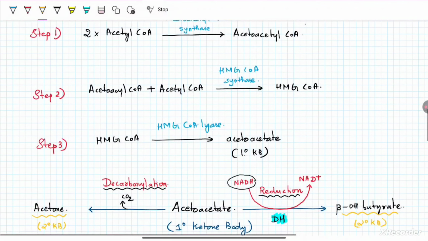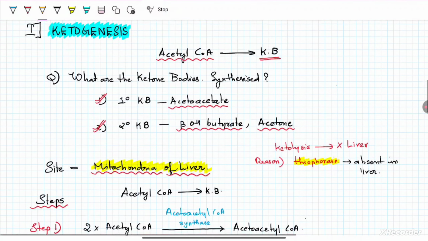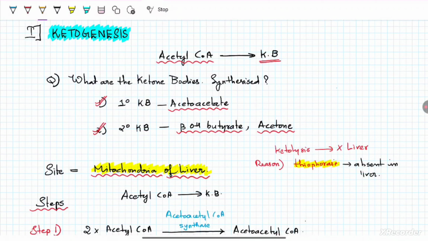Now summarizing ketogenesis. In ketogenesis, acetyl-CoA is getting converted to form ketone bodies, and the ketone bodies that are synthesized are primary ketone bodies and secondary ketone bodies. Example of primary ketone body is acetoacetate, and the secondary ketone bodies include beta hydroxybutyrate and acetone.